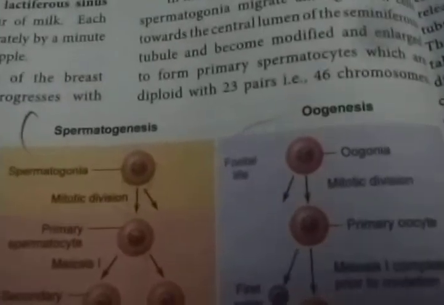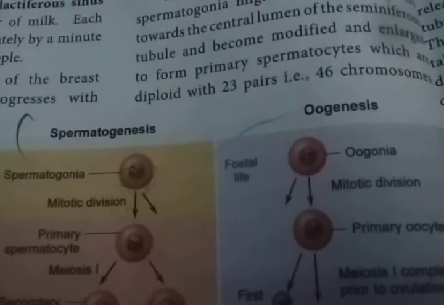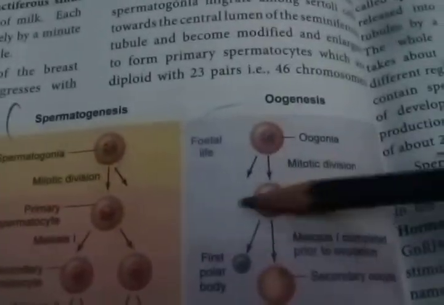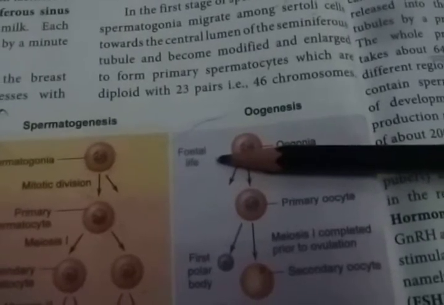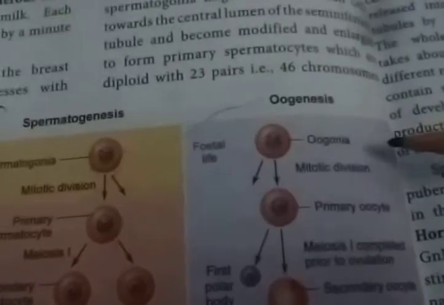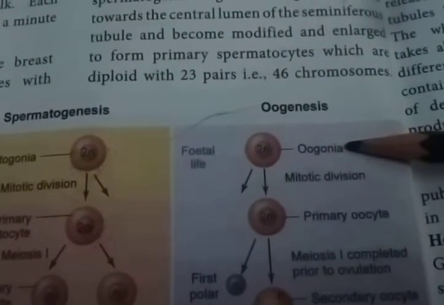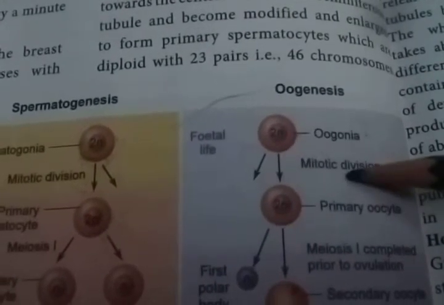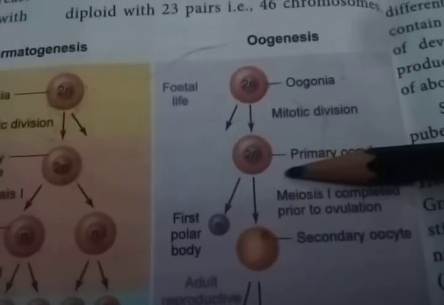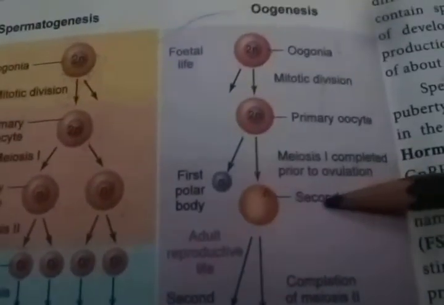Oogenesis. In oogenesis, during fetal life, when the female is developing inside the mother, the female child is developing, that is the fetal life. They can produce millions of sperm mother cells or oogonia. These oogonia are diploid in nature. They undergo mitotic cell division. Then a primary oocyte is produced.